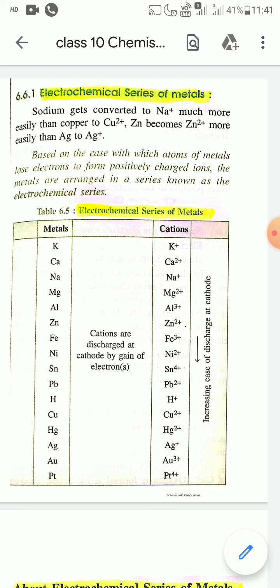There are many metals found in nature, and some of the metals are very reactive, like sodium, potassium, calcium.